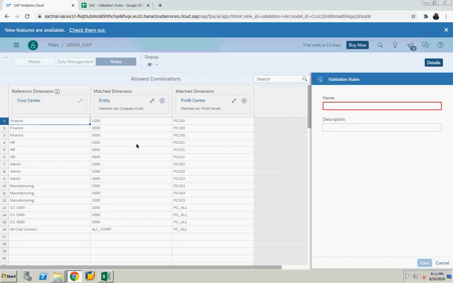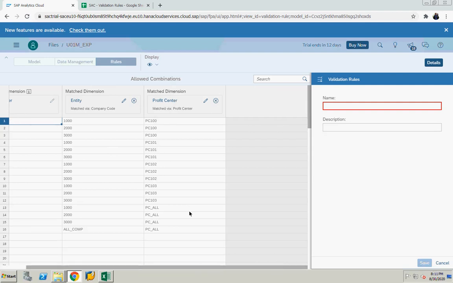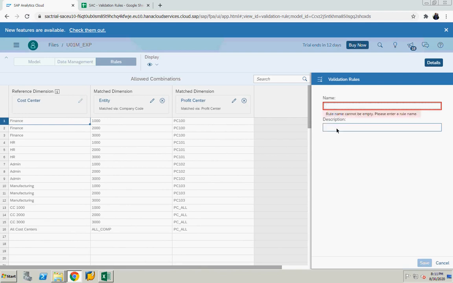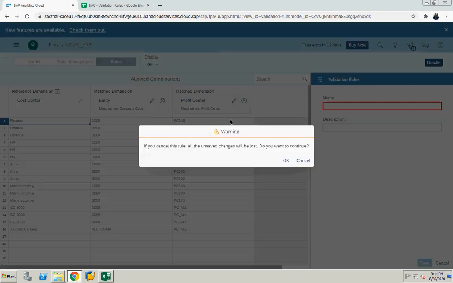Right. For one model, I can define only 3 combinations: cost center, entity, and profit center. So I don't get one more, right? When I am defining this, only 3 dimension combinations I can do. Give a name and description, and it will be added. I already created one, that's why I'm not creating it again.